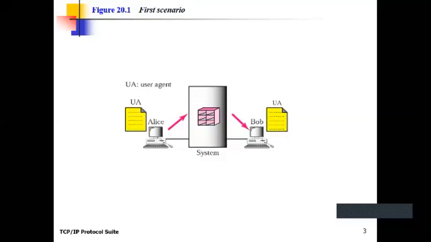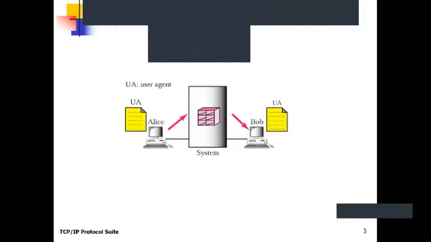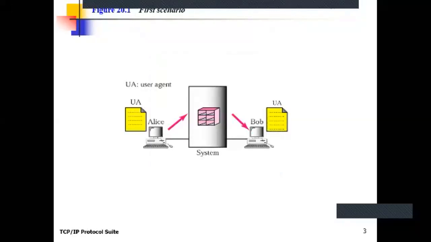So if he or she wants to write a mail, they use the same system, and if they want to receive a mail, they use the same system. We can say that the sender and the receiver of the mail use the same system that consists of the mailboxes of the different users. So Alice and Bob use this system for sending and receiving mail.